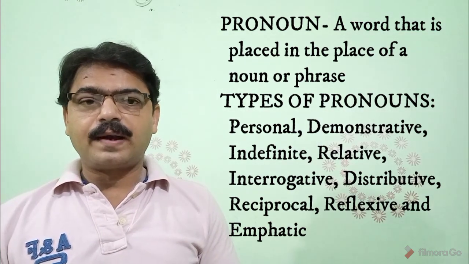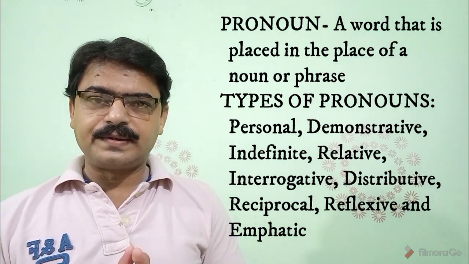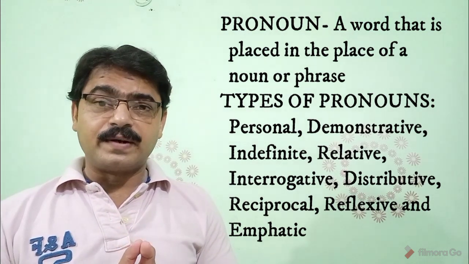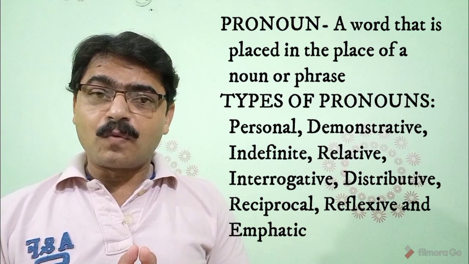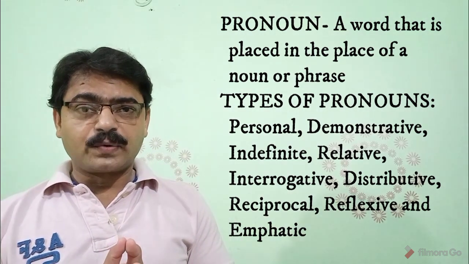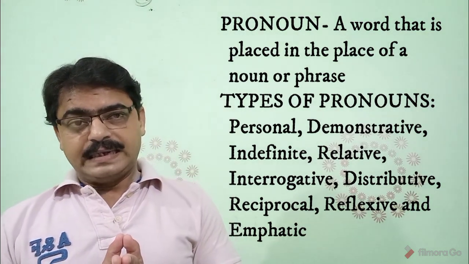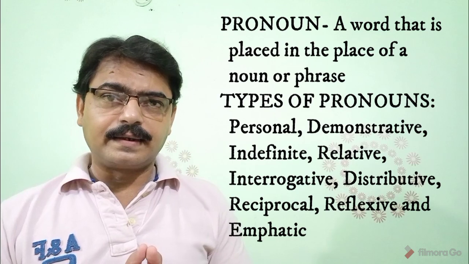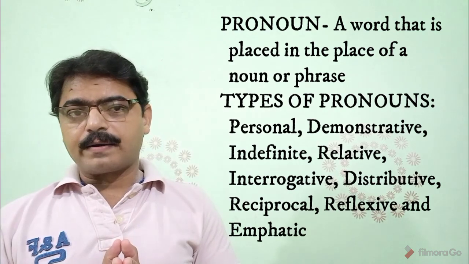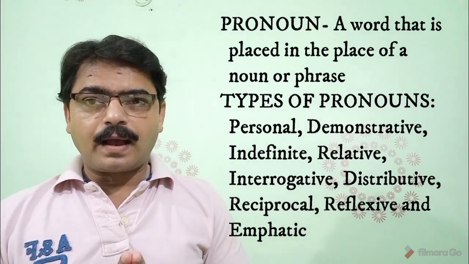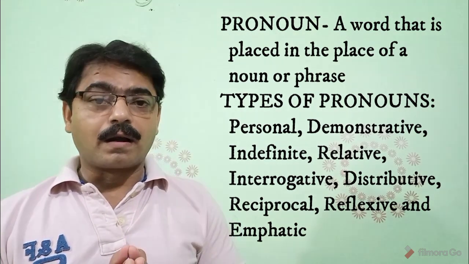Relative: who, which, where, what, when they are used in relation to something in a sentence, they are treated as relative pronouns. And the same WH words, when they are used in an interrogative sentence, what, when, where, which, they are called interrogative pronouns. And next come distributive: each, every, either, neither, they are distributive pronouns. Reciprocal pronouns: each other, one another are treated as reciprocal pronouns.